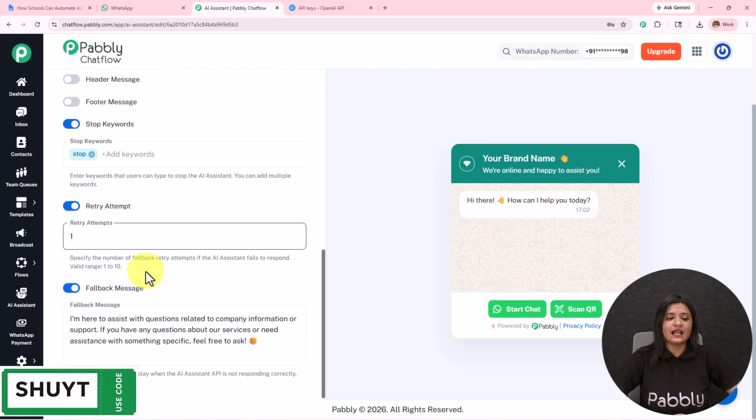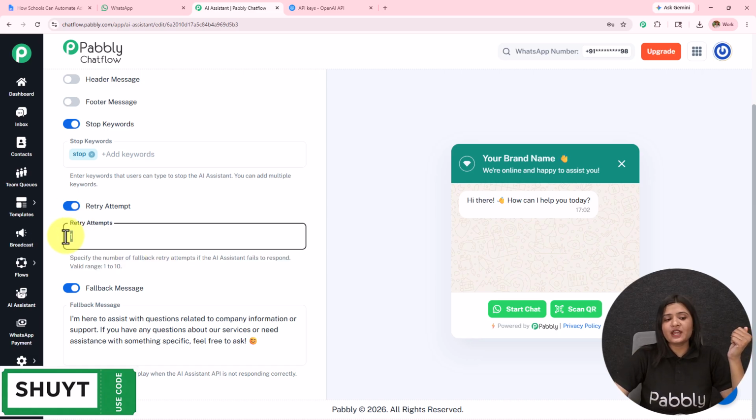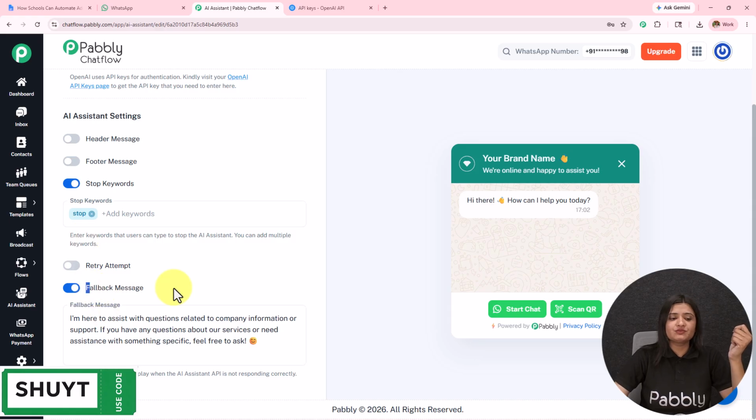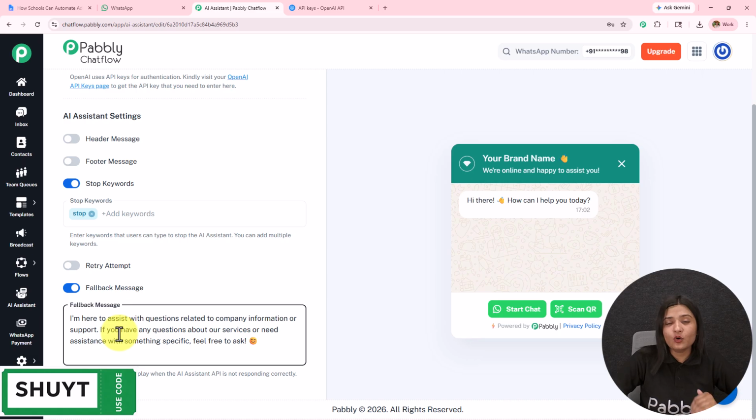Then we have this retry attempt. So the valid range is 1 to 10. Whenever the AI fails to respond, it is given a retry attempt. For whatever reason, because of the API not responding or it is not able to resolve the query, the retry attempt is given like this. So you can set the retry attempt according to the requirement. Then we have this fallback message. I have entered this as the fallback message. You can enter it according to your requirement. You can also add the contact details and the company information, so that whenever the queries are not resolved, at least the contact details will be sent to the user.